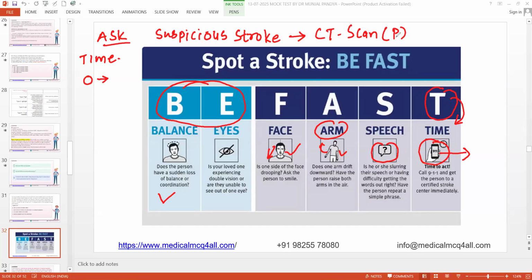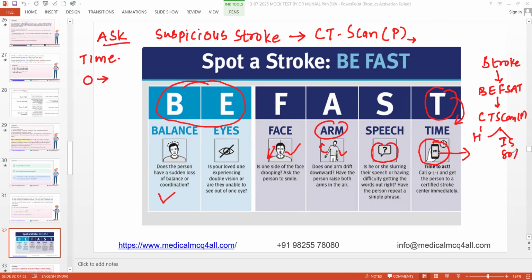The biggest thing is you need to exclude hemorrhage. First of all, we need to know it is stroke. So the flow is: when a patient comes to you with any of the BE FAST signs, after suspecting stroke, you need to do the CT scan, a plain CT brain. Why do you need to do it? Because you need to differentiate whether it is hemorrhagic or ischemic.